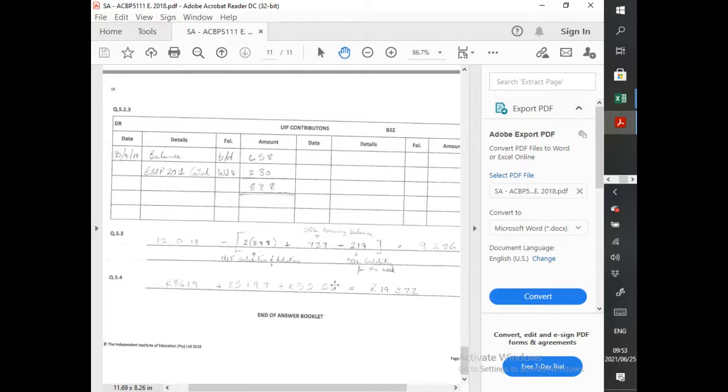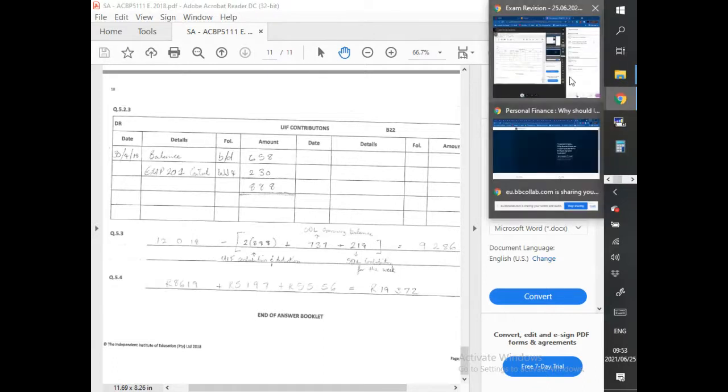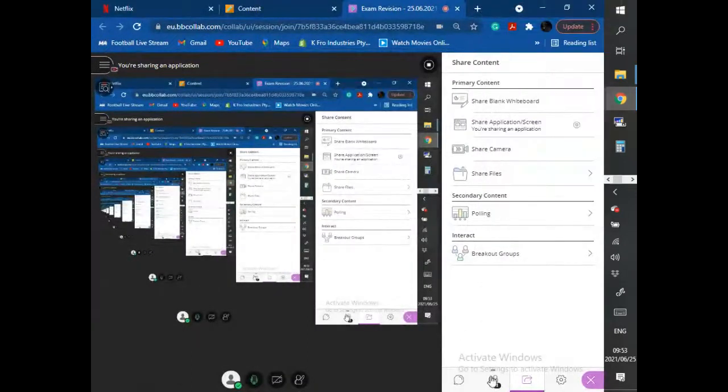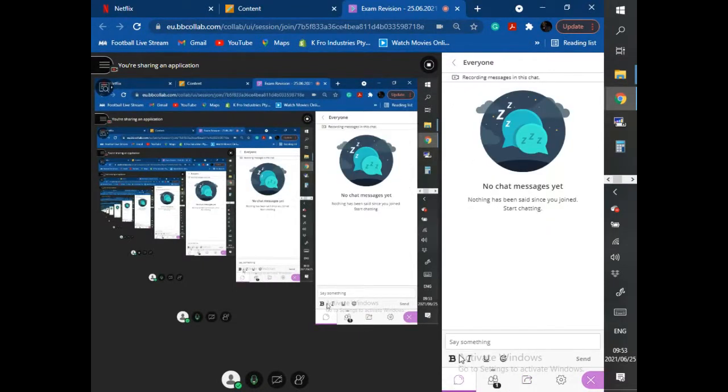So let's see if I can quickly do it somewhere here so that we can actually calculate it together. Maybe we'll just use the chat, because I don't have that worksheet open.